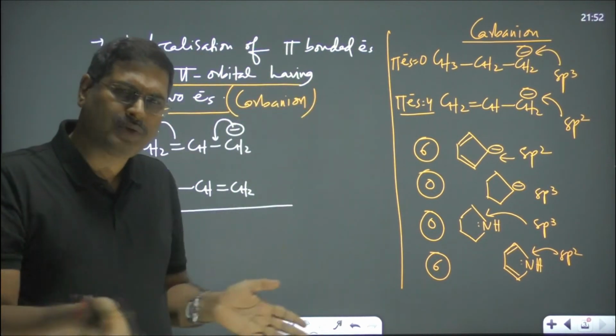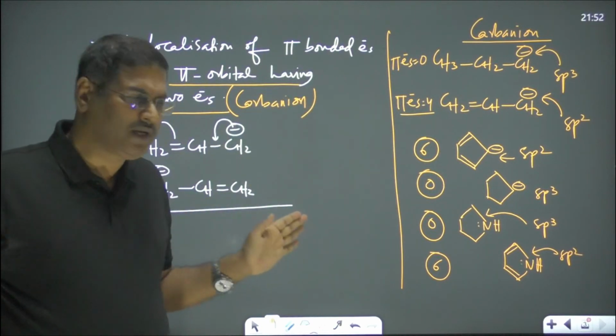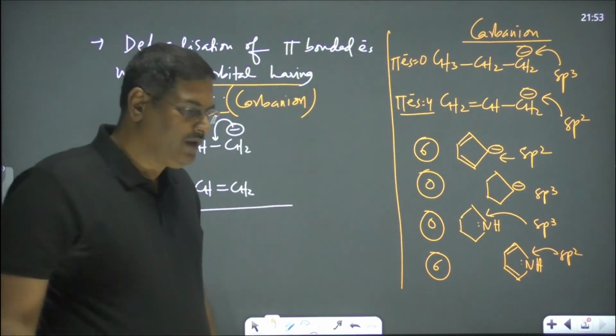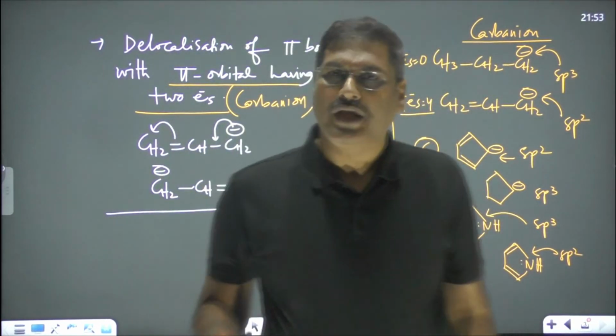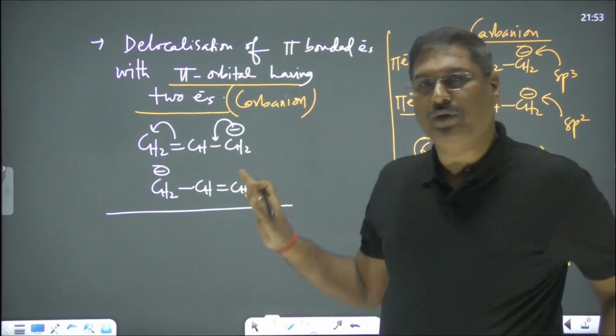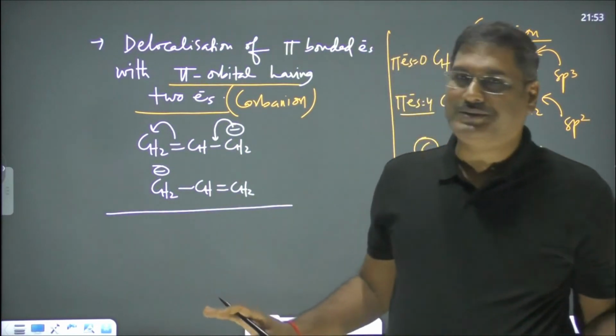All resonance delocalization will come under this category. Resonance means delocalization of pi electrons, and these are the various types of delocalization.